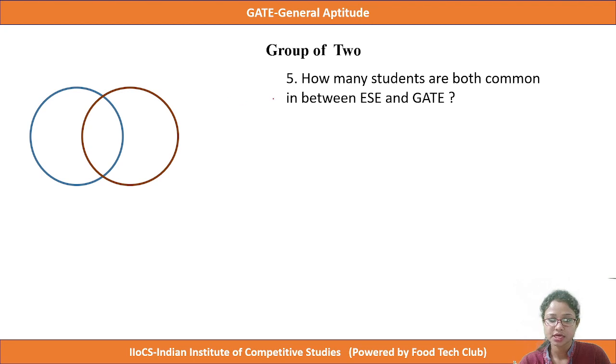And how many students are common between ESE and GATE? That means this middle section, who are common in GATE and ESE, that means IGE. This will be the answer.